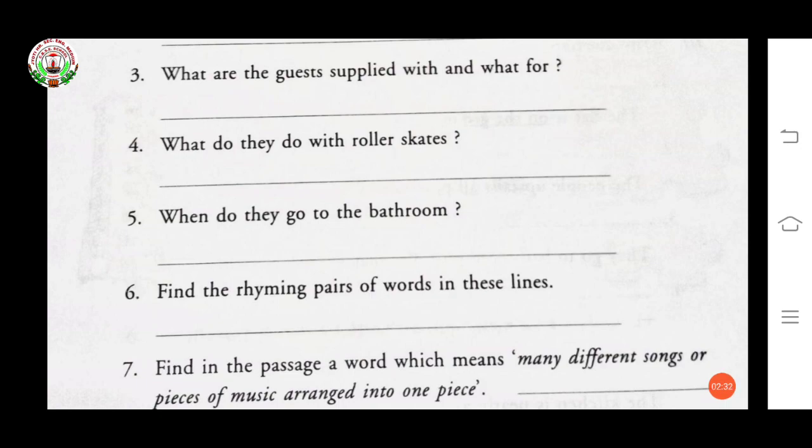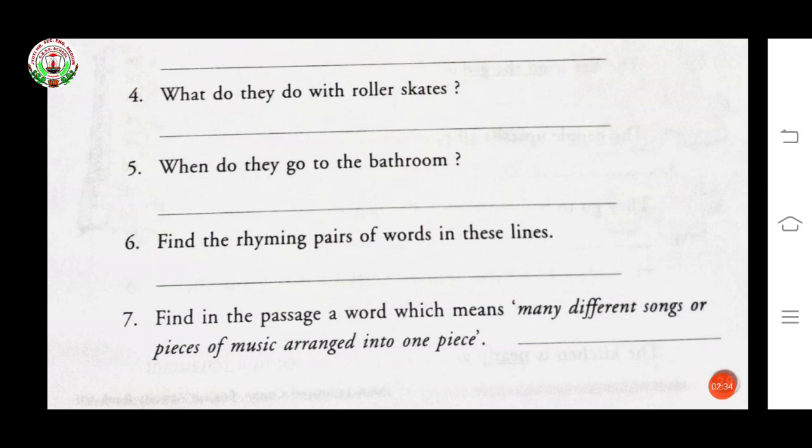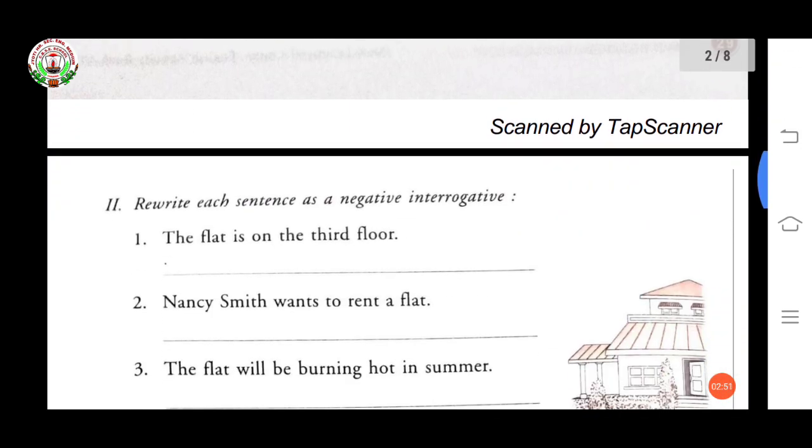Now question number 7, find in the passage a word which means many different songs or pieces of music arranged into one piece. It means mix. You just have to write mix. Now see the second exercise.